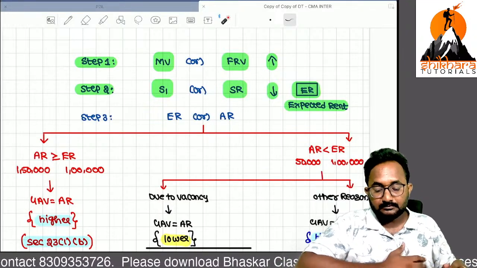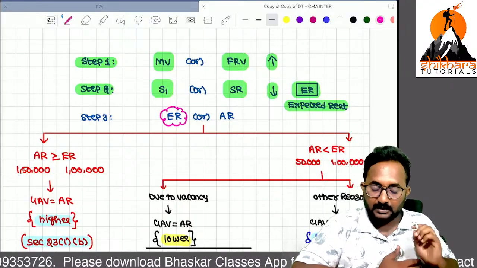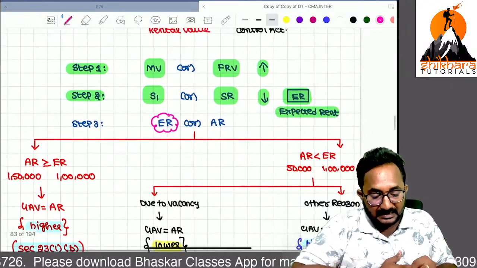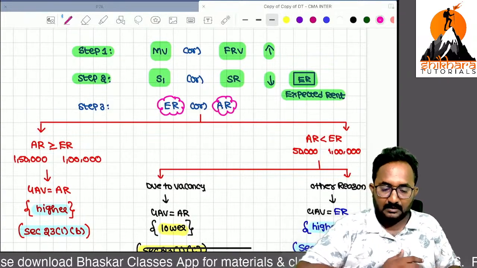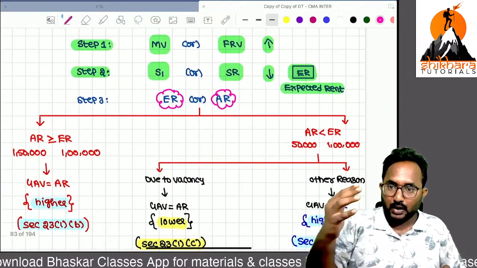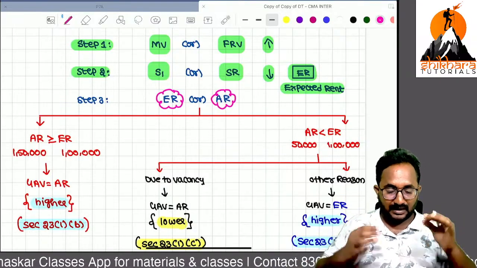Now, there is the expected rent, the step 2 figure, but there is also the actual rent received. We have to compare these two things. Maybe in the past you were learning these by heart. No need to learn by heart. I will tell you along with the reason.